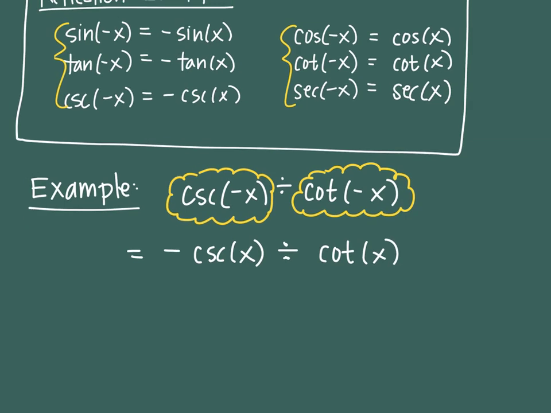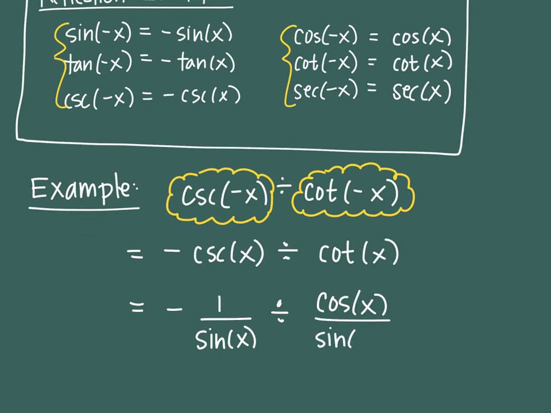Now I do the same thing I did in the previous questions. That negative has to stay there. But now cosecant gets replaced with 1 over sine of x, because that's its definition, divided by cotangent, which gets replaced with cosine over sine. Have I done enough to be at the point where I can reduce? Not yet.